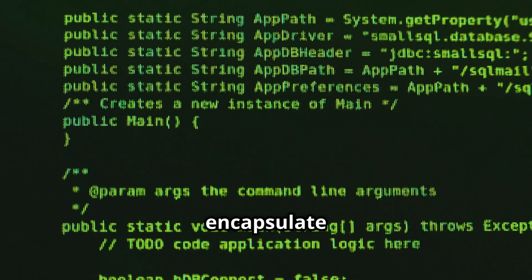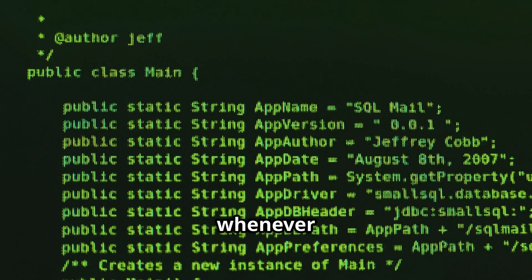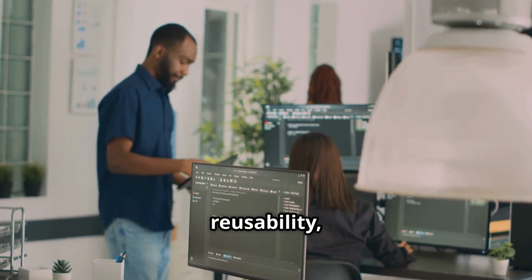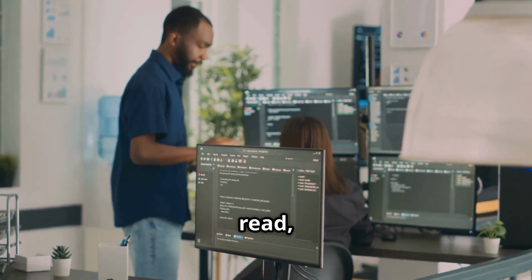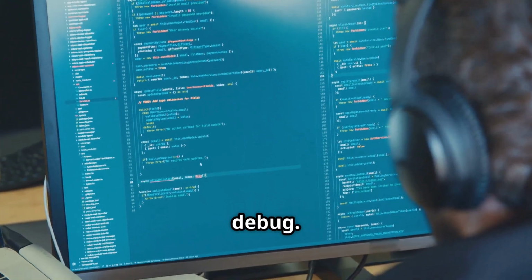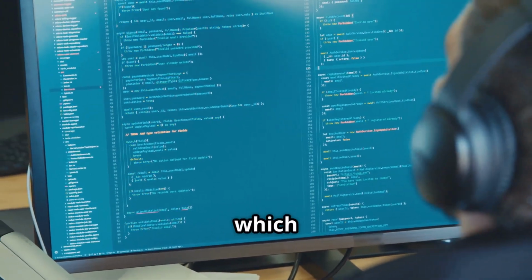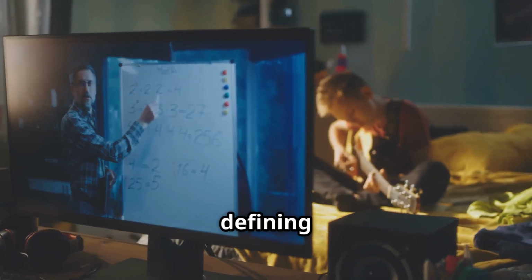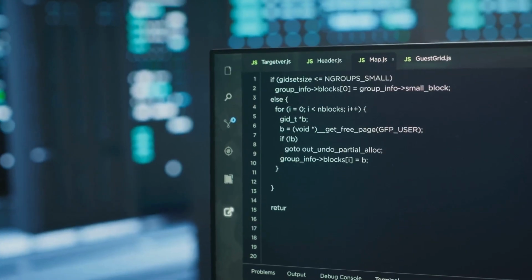They allow you to encapsulate a block of code, give it a name, and then execute that code whenever you need to perform that specific task. This promotes code reusability, modularity, and organization, making your programs easier to read, maintain, and debug. Python provides a wealth of built-in functions, like print and input, which we've already encountered, but the true power of functions shines when you start defining your own, tailored to your program's specific needs.